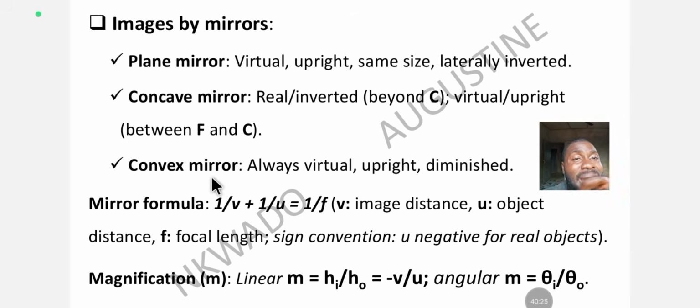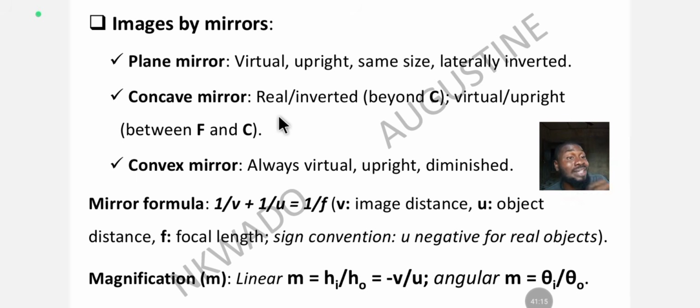The slight difference is that the image formed by a convex mirror is diminished. You know that the convex mirror gives a smaller field of view, that's why it's diminished. But the image formed by a plane mirror is the same size as the object. The plane mirror doesn't change the object that much, unlike the convex mirror. But it is also laterally inverted. So the image that is going to form in the plane mirror is going to be laterally inverted. The other side is going to appear.